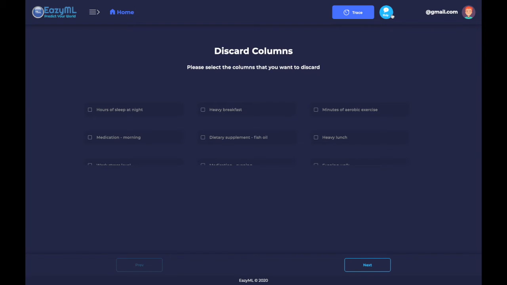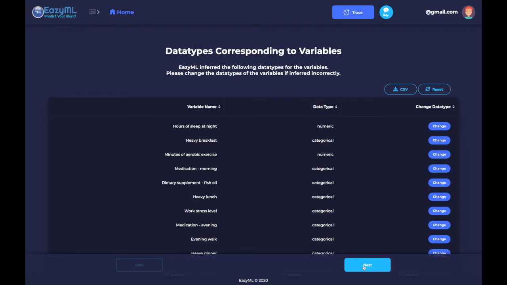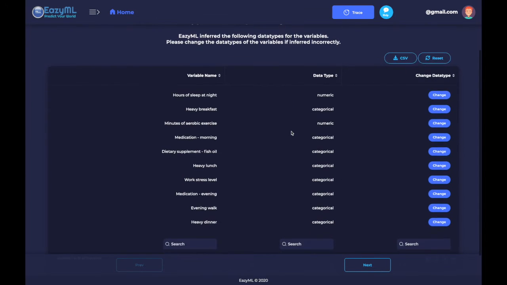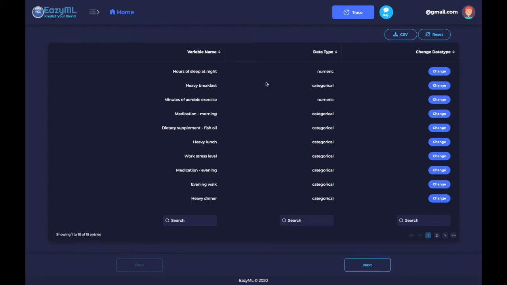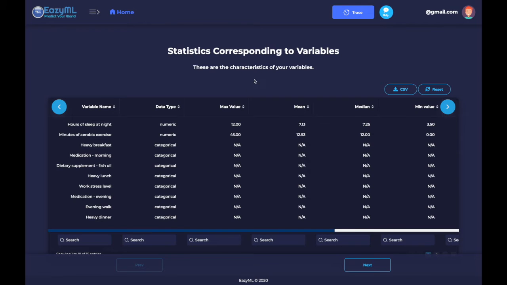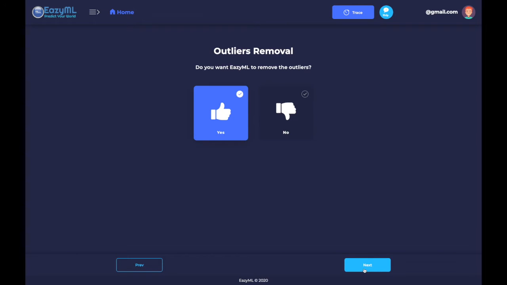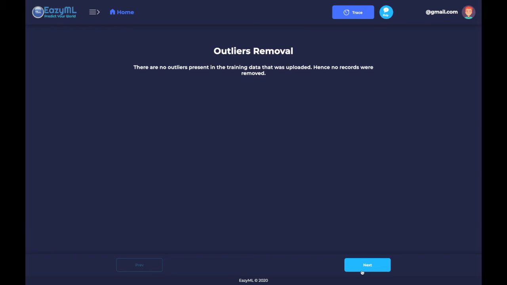You can click on the Help button on any screen. We're not going to discard any columns. And right here, it reports all of the data types corresponding to the variables we've implemented. They all look right, so I'll go ahead and continue. These are the statistics corresponding to our variables. Asking if we want to remove any outliers. Again, we'll go ahead with the default, so yes. And it says there were no outliers present, so perfect.